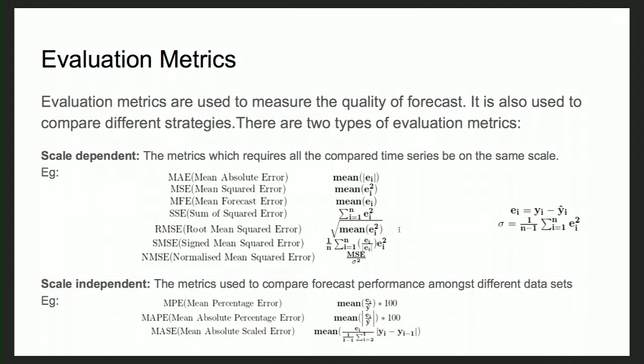Another example is mean absolute scaled error. This is based on the idea of seeing how far your forecasting model is from the naive model, in which today's prediction is solely dependent on yesterday's observation value.